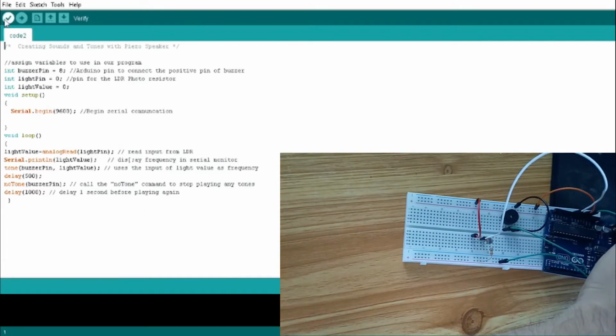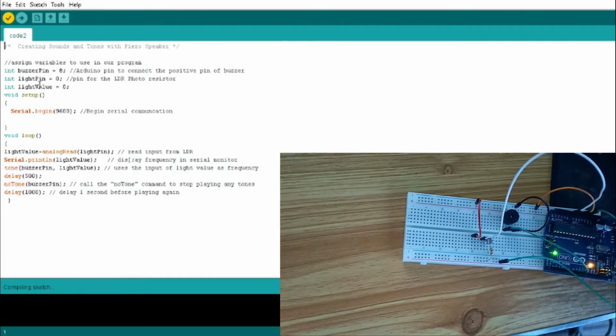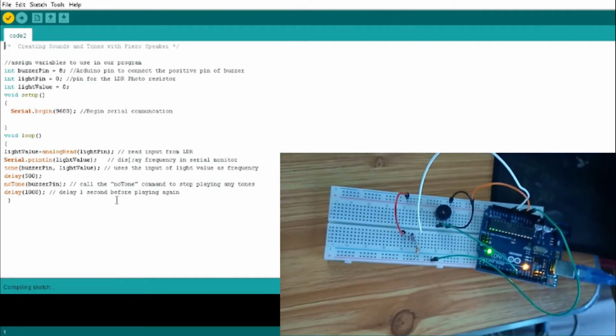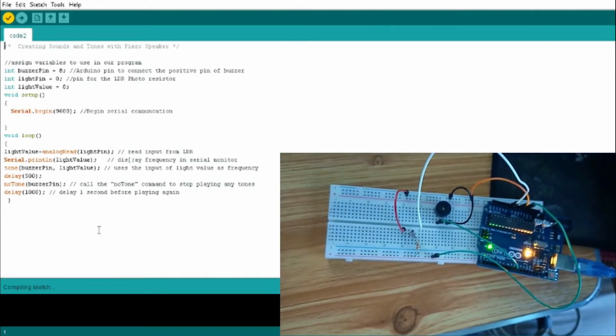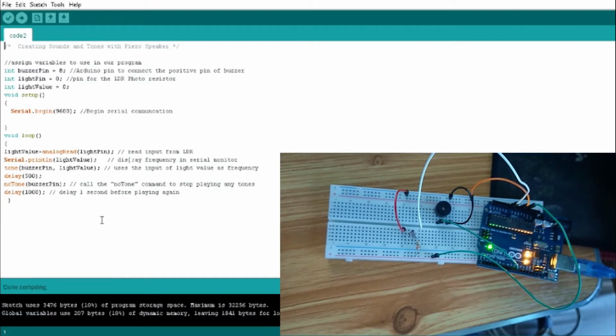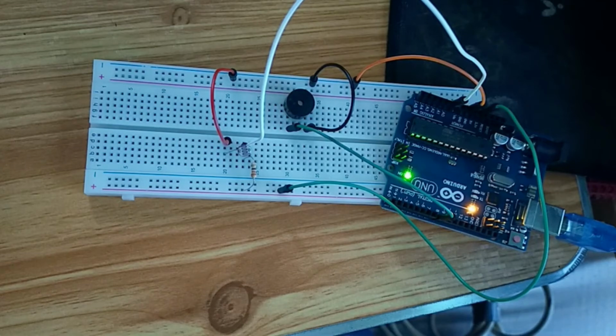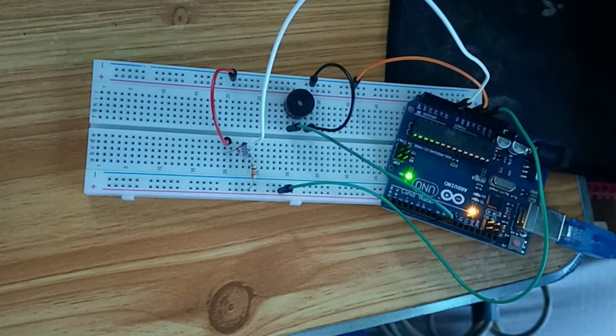This uses the value from the LDR as the frequency for the tone of the buzzer. So if you listen closely, you can hear the changes in the tone with respect to the light detected by the LDR.